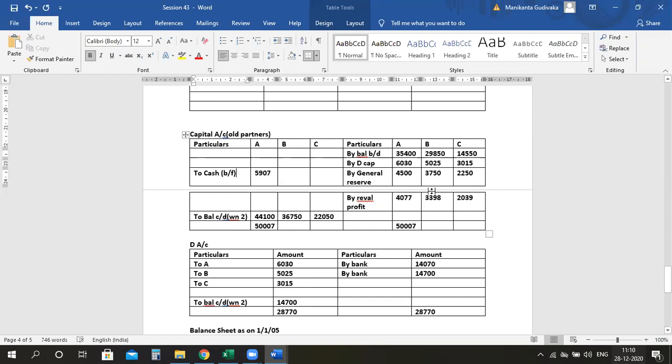Okay, ma. Next, for B, you see. Umer, ready? 42,023. Matlab again, B, the credit side is more. 42,023 minus 36,750, you do, ma? 5,273. All right, ma. Now, I want someone to do the C side. Which side is more for C? For C, how much is the balance, coming this side or this side?